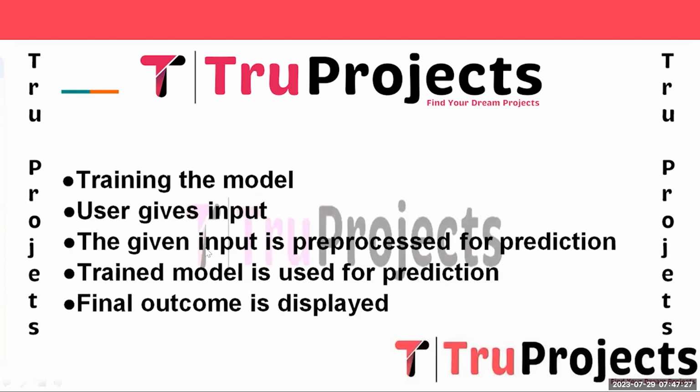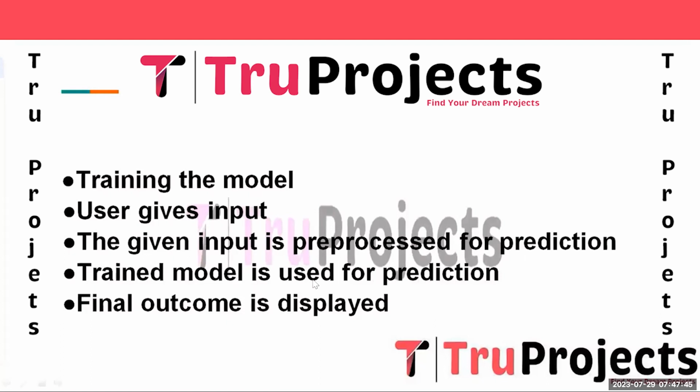And the next step is that the given input is pre-processed for prediction. The user input is pre-processed in the same manner as the training data. This involves converting the text to lowercase, removing special characters and punctuation, and tokenizing the text into individual words.